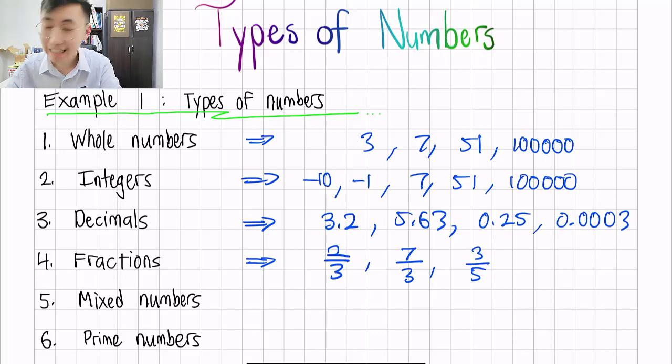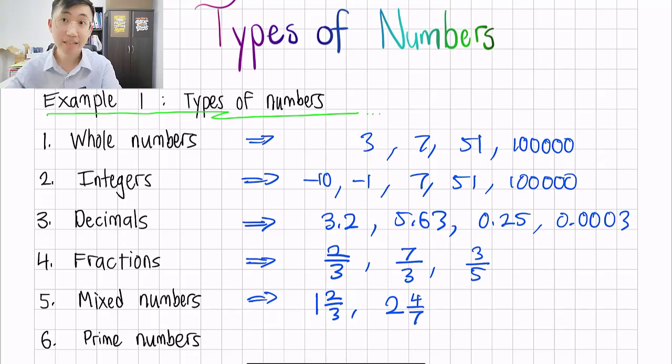Now, what is the next type of numbers, mixed numbers? It's similar to fractions, but they are actually called mixed numbers. So 1 2/3, for example. Now I'll give you one more example, like 2 4/7. So these are all mixed numbers.